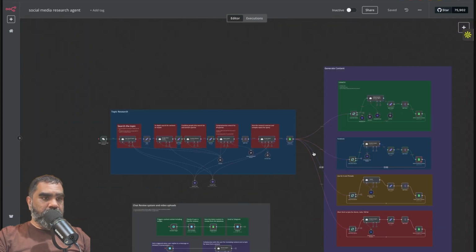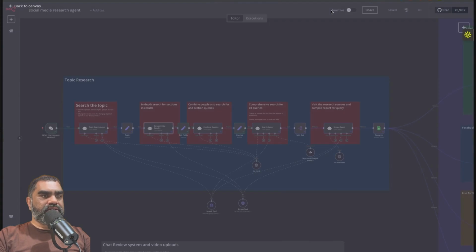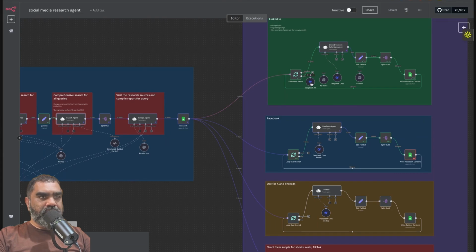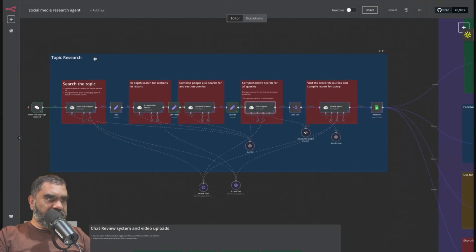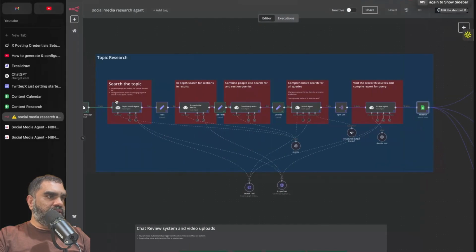This takes a while to run. I've done a lot of research before, then I've pinned the data. I have saved the output of these actions, so for the sake of time, I'm going to use that. This research section uses SERP APIs. At the end of the research, you get a research document, which will look like this.